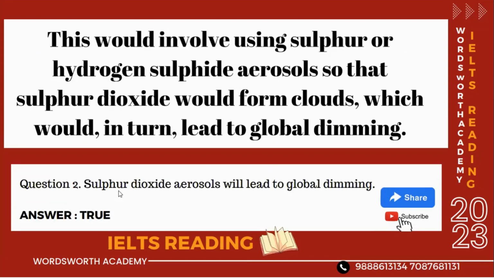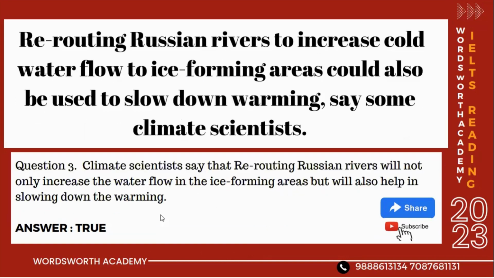Look at the second question. Sulfur dioxide aerosols will lead to global dimming. It was clearly given. This would involve using sulfur or hydrogen sulfide aerosols so that sulfur dioxide would form clouds, which would in turn lead to global dimming. True.